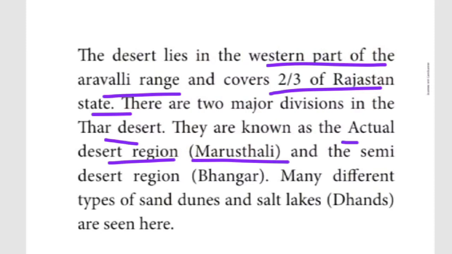The actual desert region is otherwise called Marustali. The semi-desert region is Bangar. When I was teaching, I told you that Bangar is older alluvium, and it is useful for agriculture. So in that desert, two types of regions are there: the actual desert region, otherwise known as Marustali, and the semi-desert region, otherwise known as Bangar.